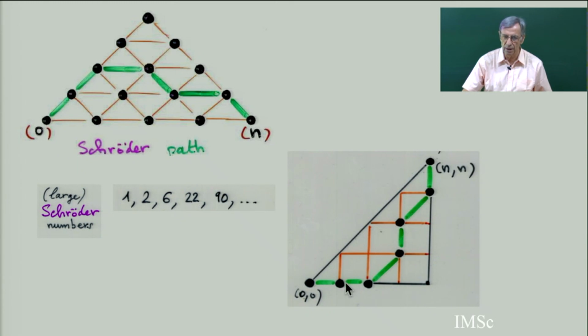They are below the diagonal, and you are allowed to do east step, north step, and this diagonal step. So if you put this path like this, it's not a Motzkin path. It should be a Motzkin path where the level step counts for 2. Any E step should be a double E step if you go back to Motzkin paths.